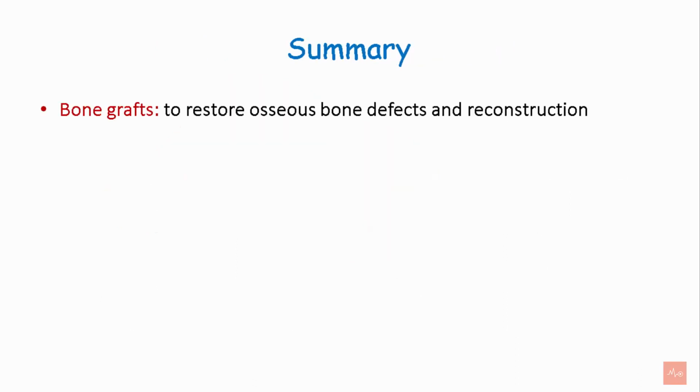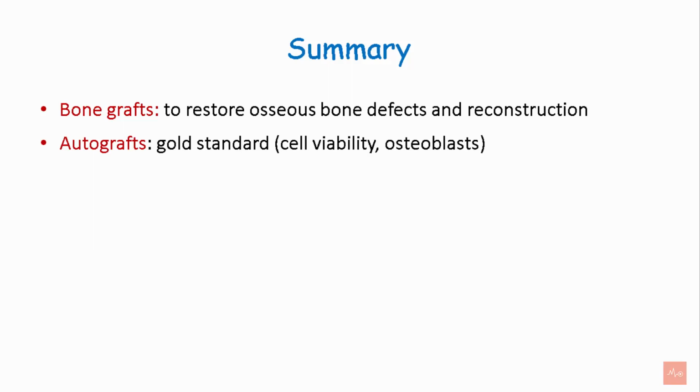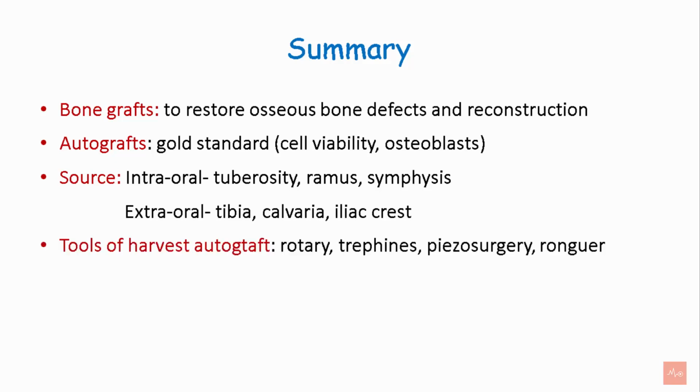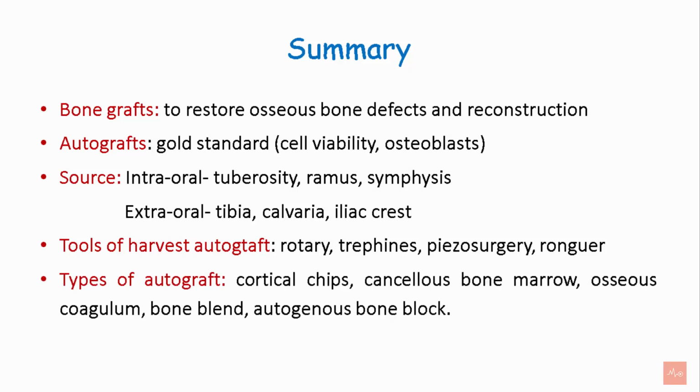So to summarize, bone grafts are used to restore osseous bone defects and for reconstruction. Autografts are the gold standard as they have cell viability, mainly the presence of osteoblasts. The sources of autograft are intraoral, that is the tuberosity, ramus and symphysis. Extraoral are the tibia, calvaria and the iliac crest. Tools to harvest autografts are rotary instruments, trephines, piezosurgery and rongeur. The different types of autografts are the cortical chips, cancellous bone marrow, osseous coagulum, bone blend, and autogenous bone blocks.